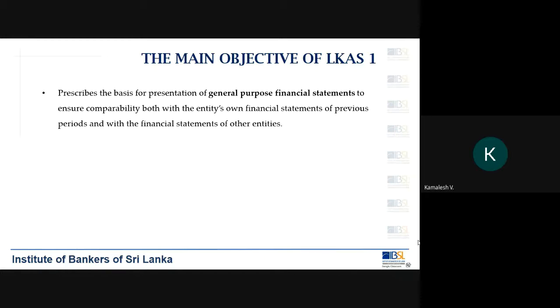So you will see here there is an objective of LKAS 1. What is the objective? LKAS 1 tries to make an entity's financial statements comparable with its own financial statements of previous periods. Now we are in 2021. So let's assume a company with a financial year starting from 1st of January to 31st December.